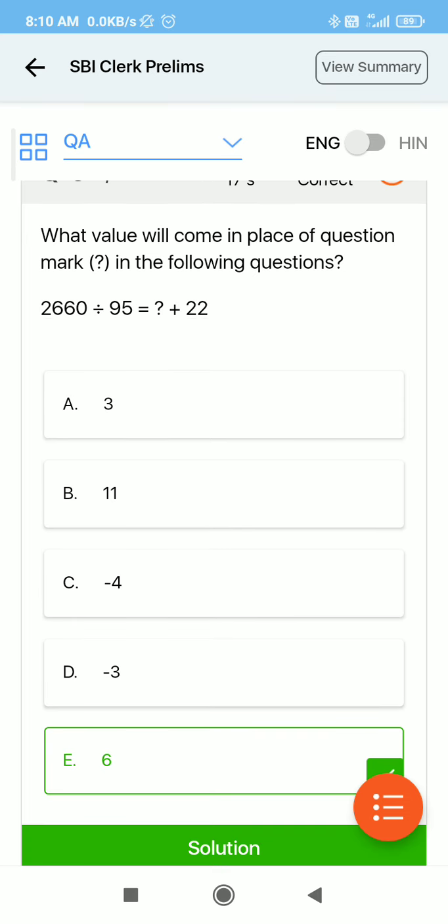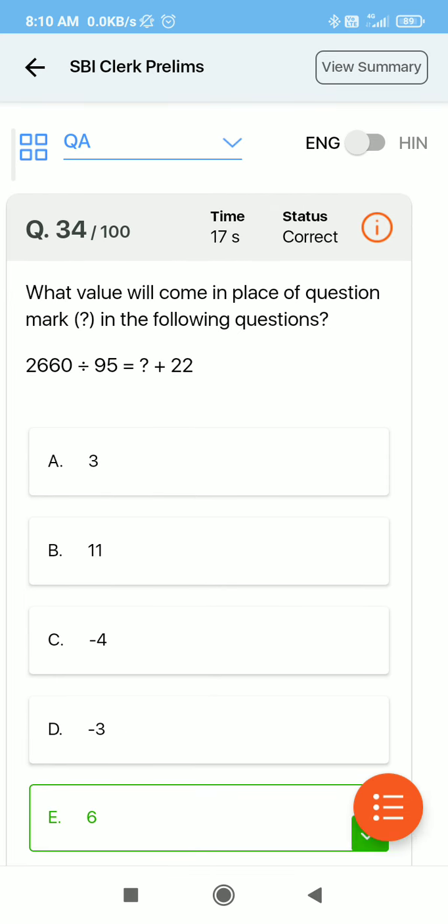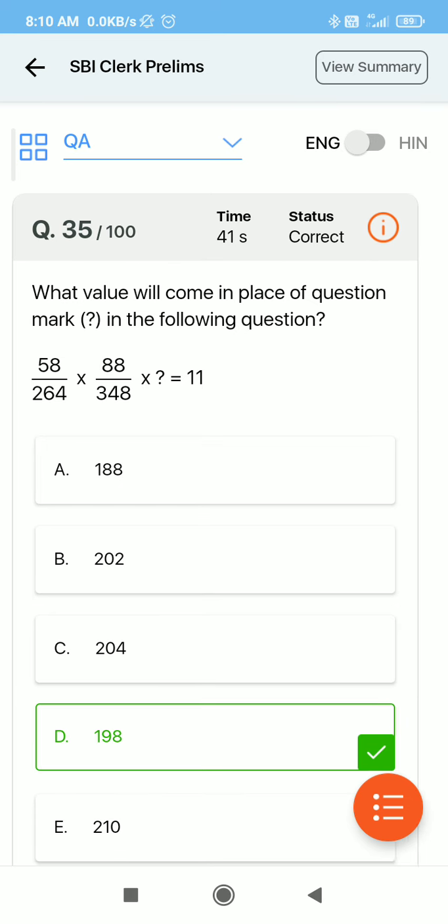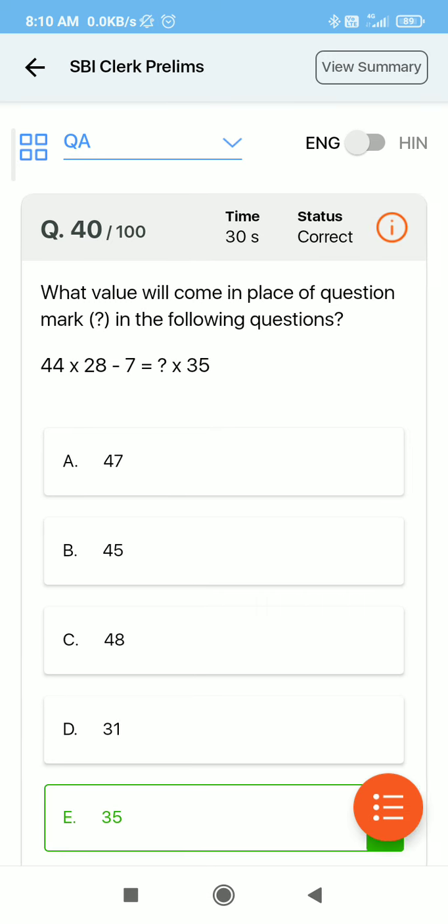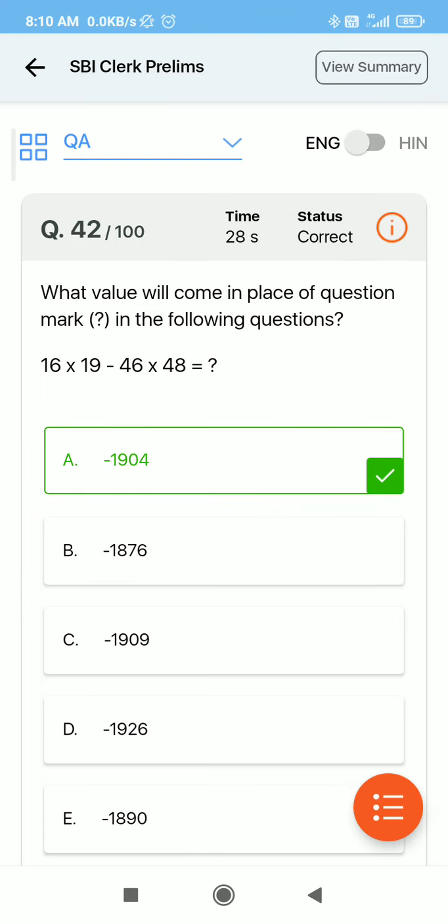Now there are simplification questions. Timing is also right, 17 seconds. This is also good. If you are doing simplification questions wrong, then write it also in the list and try to solve 10 to 15 questions of simplification daily.